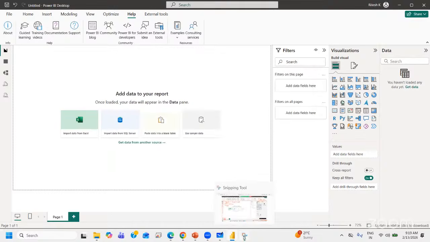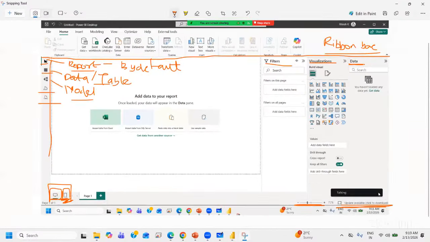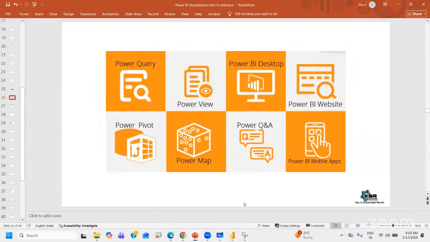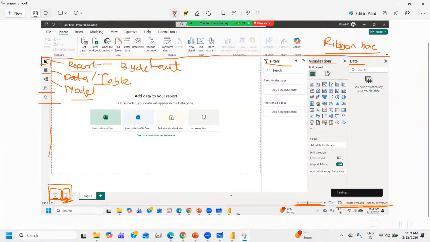So any questions on the user interface? Any questions on the user interface? Now, as I've said, there are different components. How do you identify which component is what? Now, if I discuss it now, it would be very confusing.